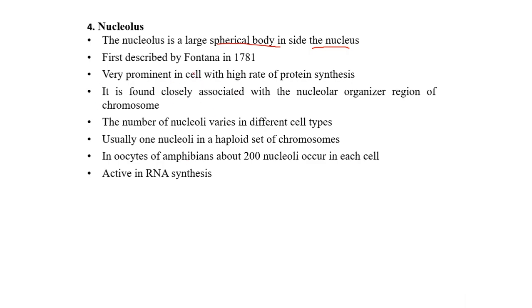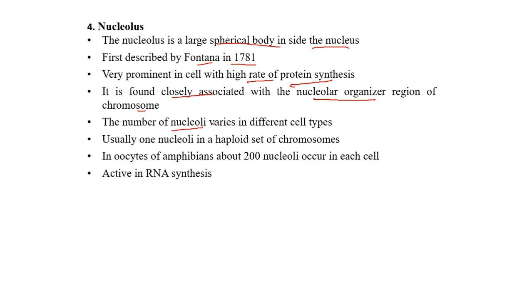It was first described by Fontana in 1781. It is very prominent in cells which have a high rate of protein synthesis, and is closely associated with the nuclear organizer region of the chromosome.